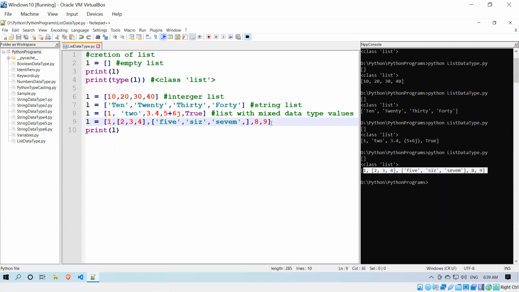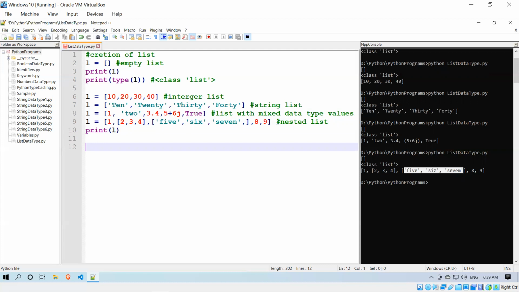You see, 1, and then another list that is an integer list, 2, 3, 4, and then another list that is a string list, and then again an integer. The lists can have different data types. The same rules are applicable inside the list also. So that's how you can create different types of lists. Okay, so that is how we can create a list, an empty list, integer, string, mixed data type, nested list, everything.